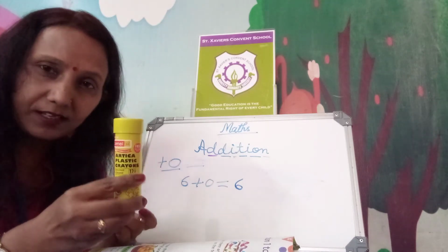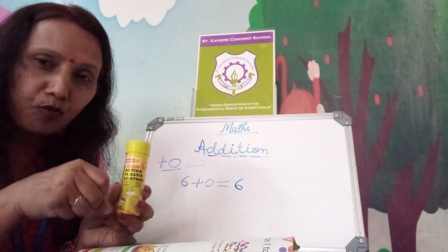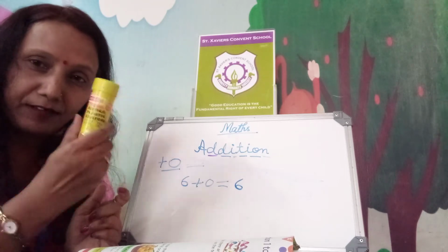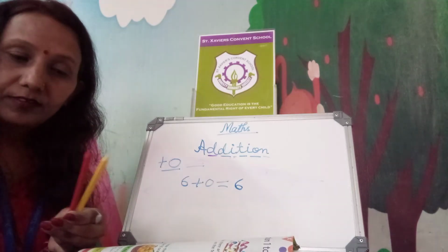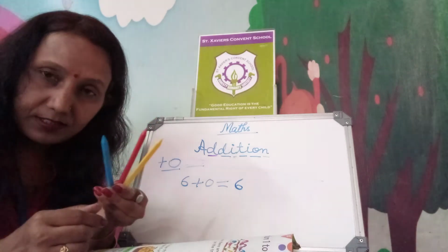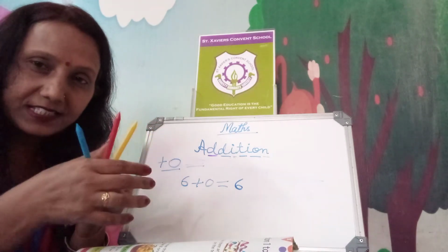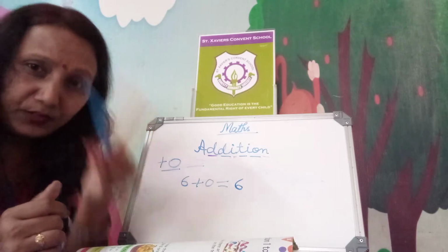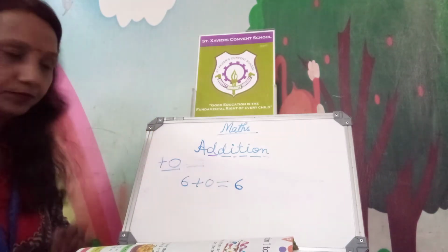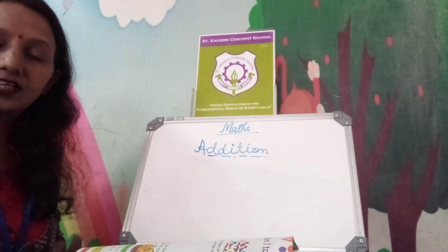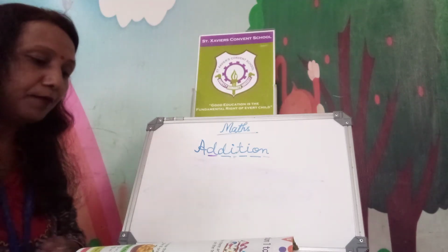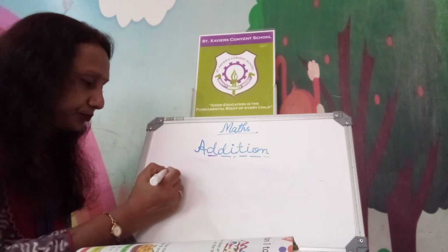One box is there, added nothing, 0. So how many with me? 1. Okay. Just see 3 colors, added nothing, no colors added. So how many colors are there? 3 only. Okay. So this way we learn that adding 0 to a number means adding nothing.